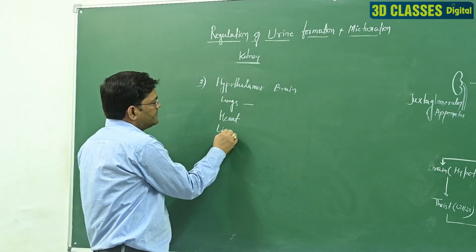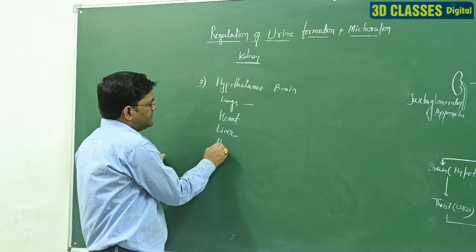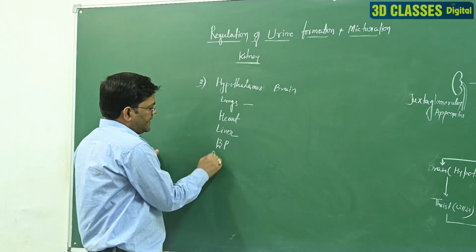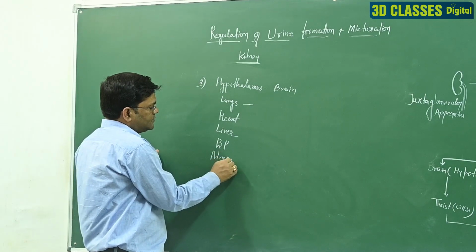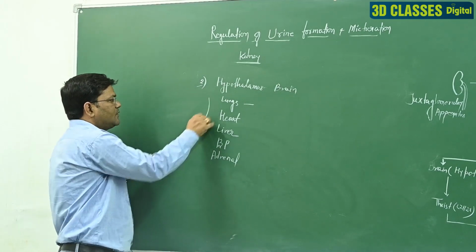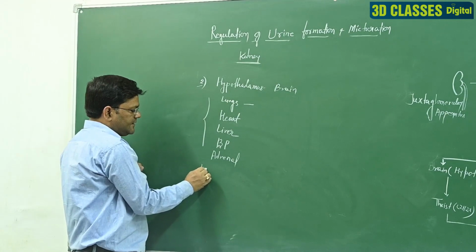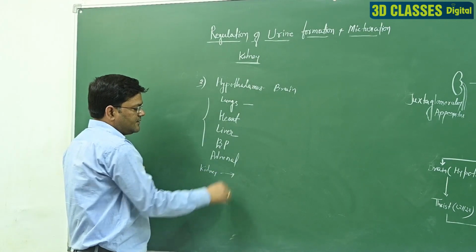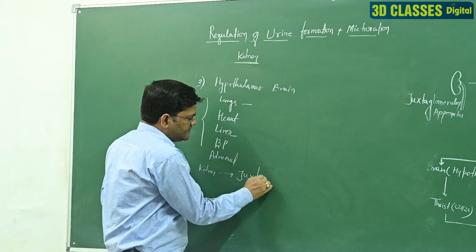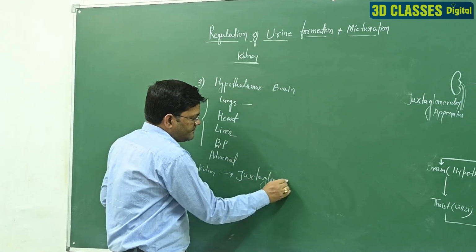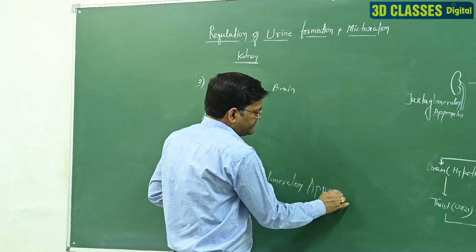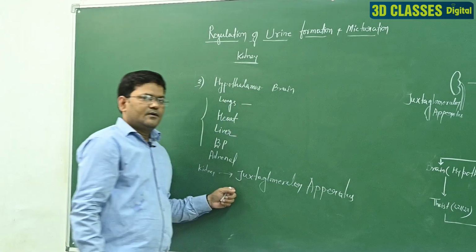Liver also participates. Blood pressure in our body also participates, and the adrenal gland also participates, and many types of cells. You know that one cell is kidney related, and the name of that is the juxtaglomerular apparatus, which also controls the regulation of the kidney.